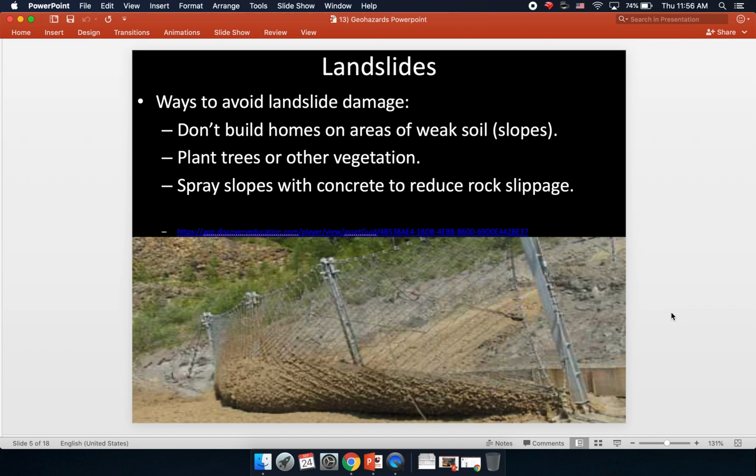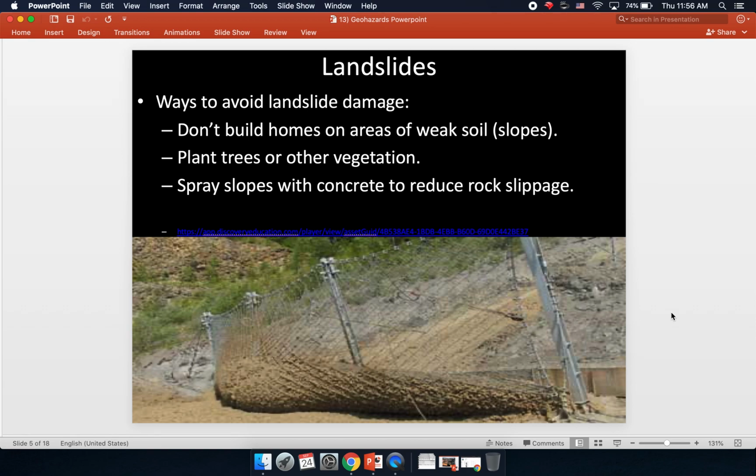Plant trees and other vegetation in areas that might be prone to landslides. You just have to be careful with that and choose the vegetation properly. You don't want really heavy trees on a slope, because it may actually make the likeliness of a landslide worse than it might have been. You probably want to do lightweight plants with good root systems.